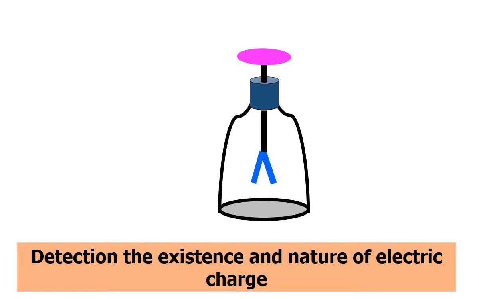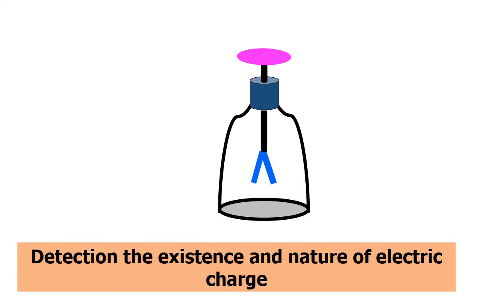How does it work? When we bring a charged body near to the metallic disc, due to the electric induction process the metallic disc will produce some charge, and that charge will go through the metallic rod and be present on both sides of the gold leaf.